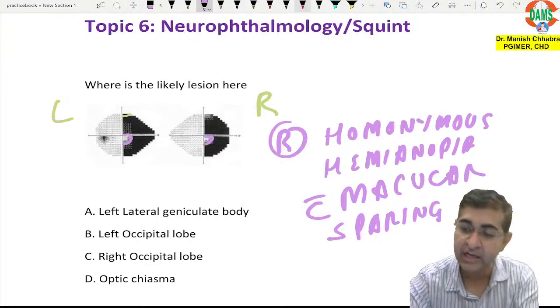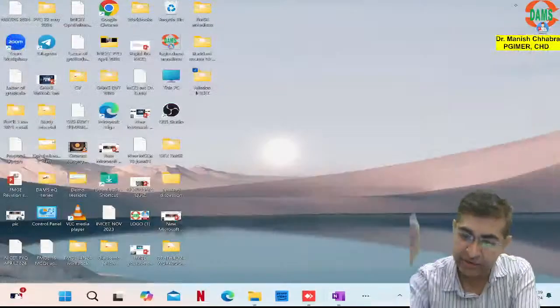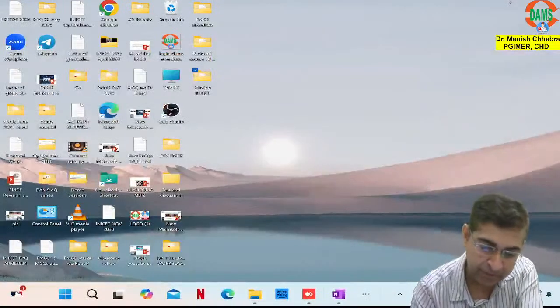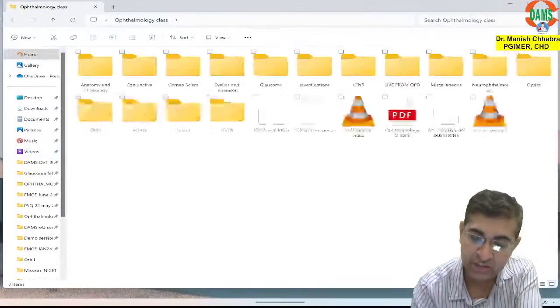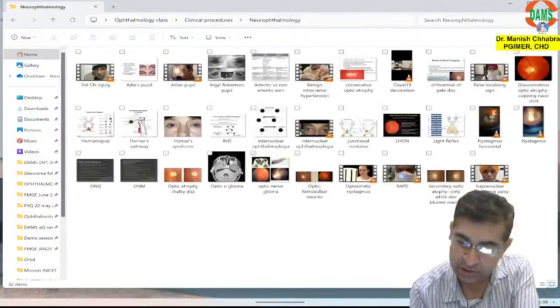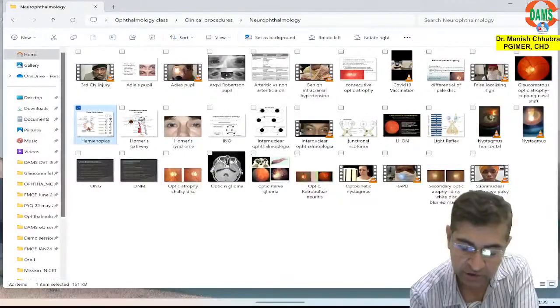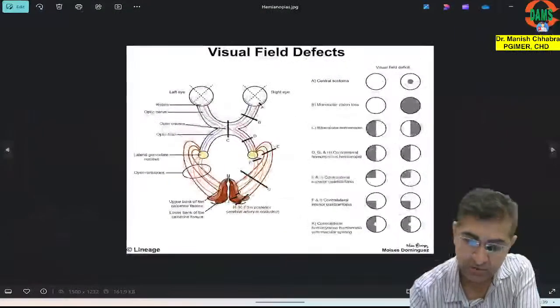Let's understand this question with the help of a diagram. I am going to show you one diagram which I feel is very important to understand this conceptually. So you have to focus on this image. Check this out. Please focus on this image.